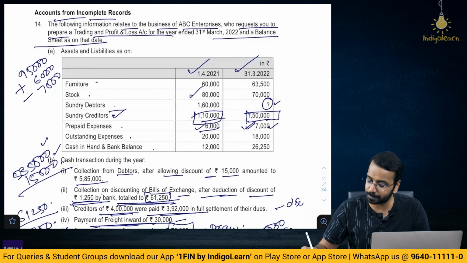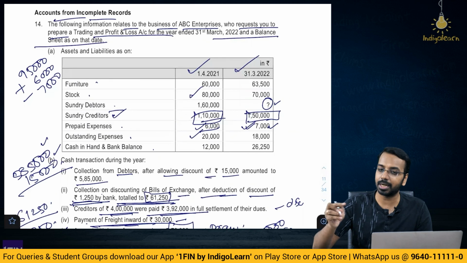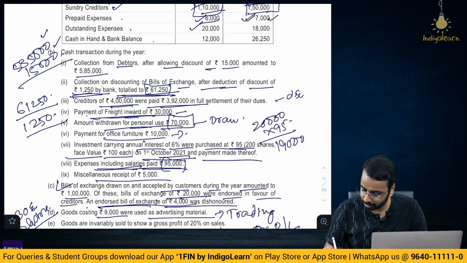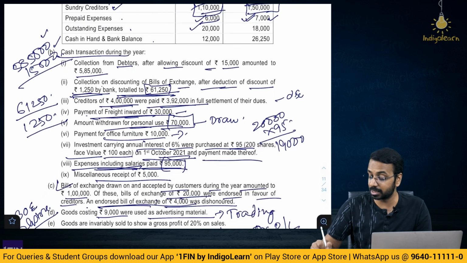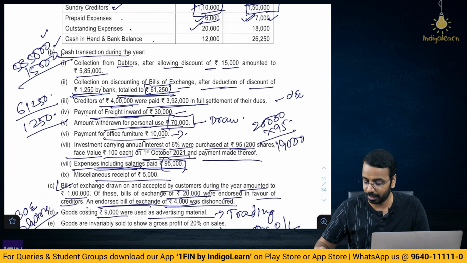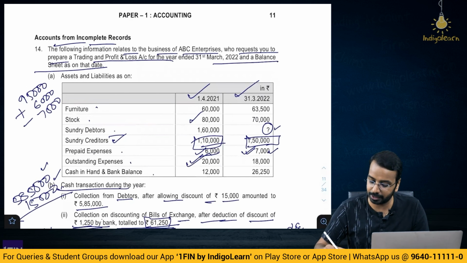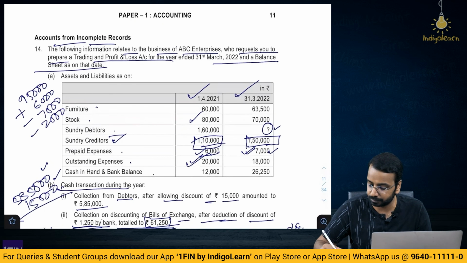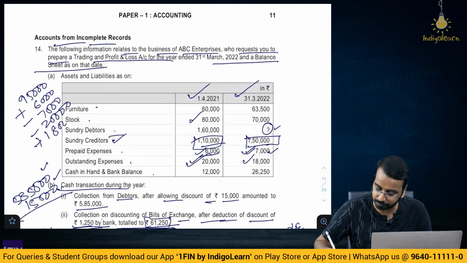Then outstanding expenses, previous period outstanding expenses, and here they say cash transaction includes expenses, means this 95,000 includes payment. Then if you have opening outstanding which is pertaining to previous period expense, that you will reduce from this number. Current year outstanding plus 18,000 you will add.